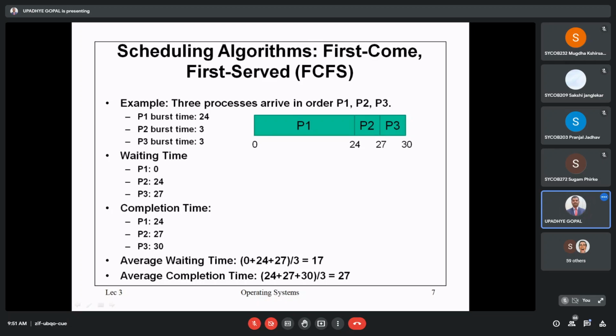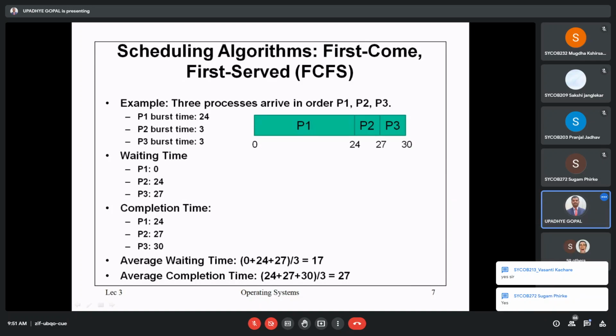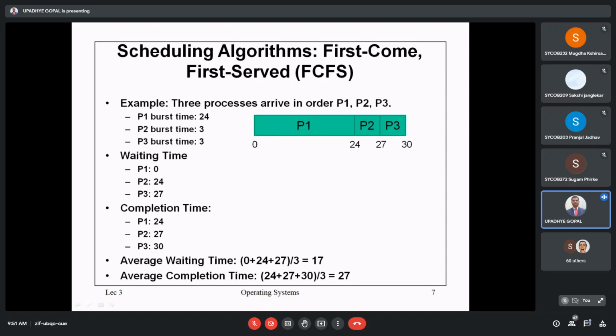Any doubt in this? Yes, in chat window you can see. Is that clear? How these calculations are there? Okay. This first come first serve can be alternatively named as first in first out scheduling algorithm. Roll number 72, do you have any problem in this? Okay.